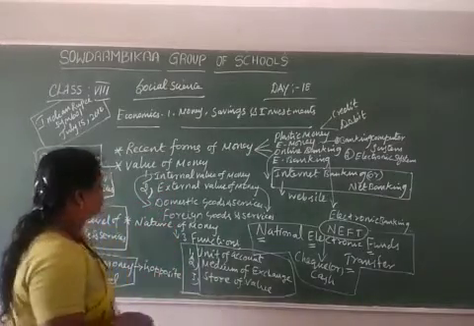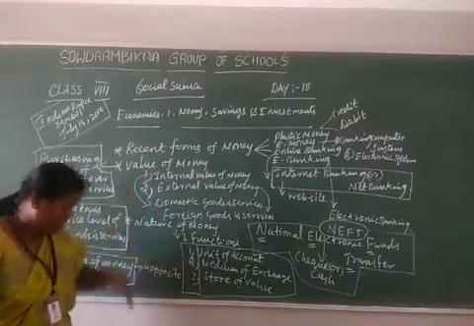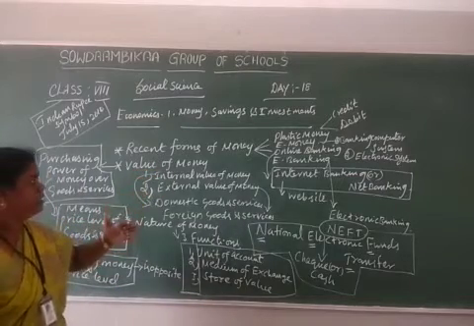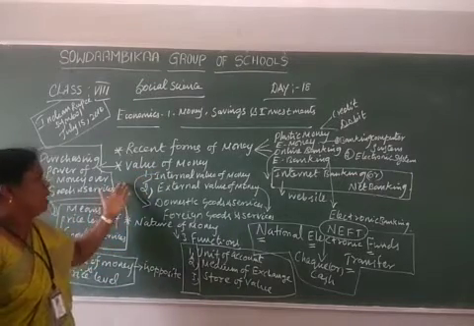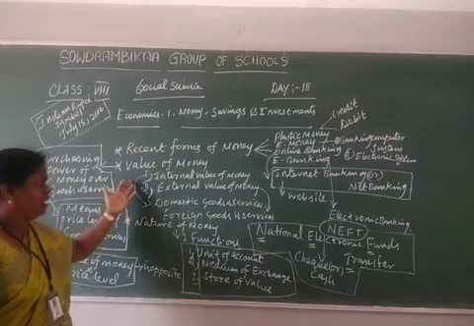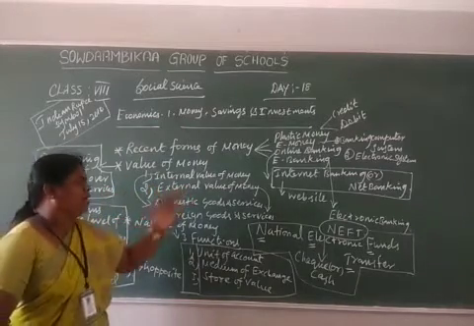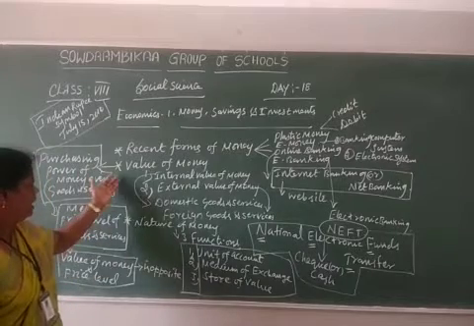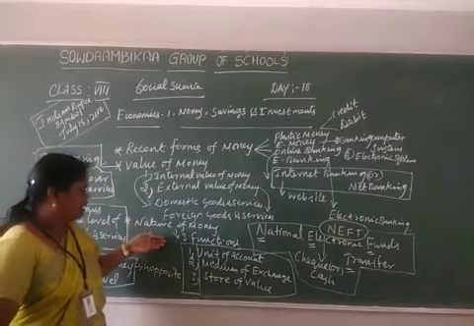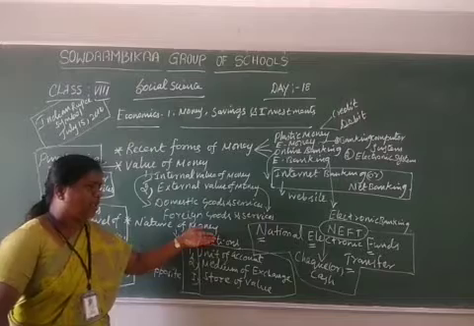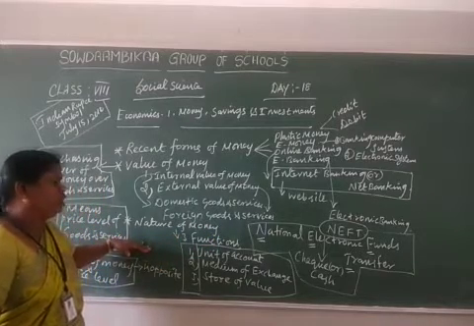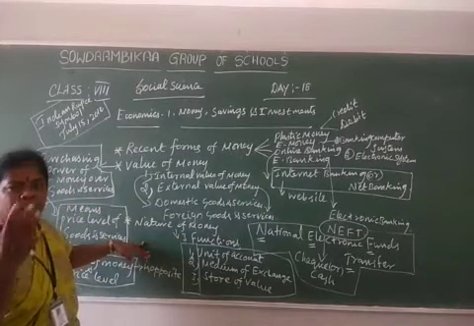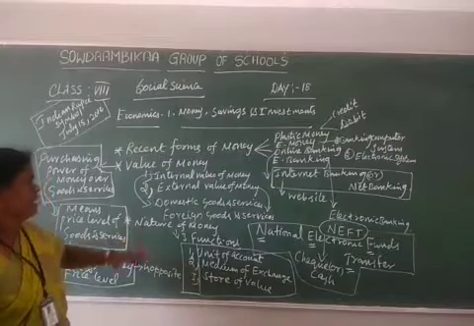Now we are going to discuss the recent forms of money, and then another title, value of money, divided into internal value of money and external value of money. Another important title is the nature of money, and the final one is the functions of money.